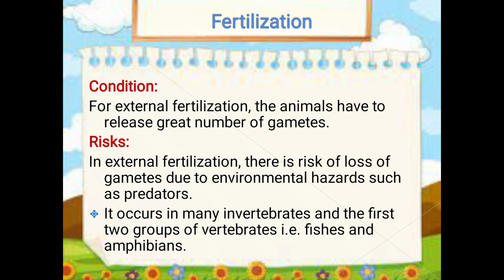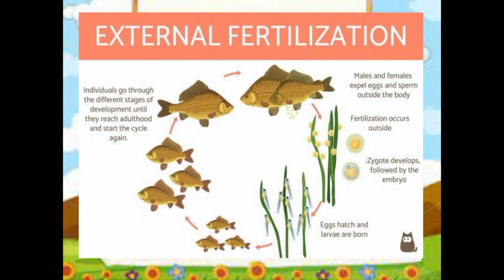In which animals does external fertilization occur? It occurs in invertebrates and the first two groups of vertebrates, that is fishes and amphibians, because both of these live in water. What are amphibians? Amphibians are the group of animals that live both in water and on dry land, for example, frog. So as external fertilization needs water, it happens in fishes and amphibians. Here is the diagrammatic description of external fertilization.